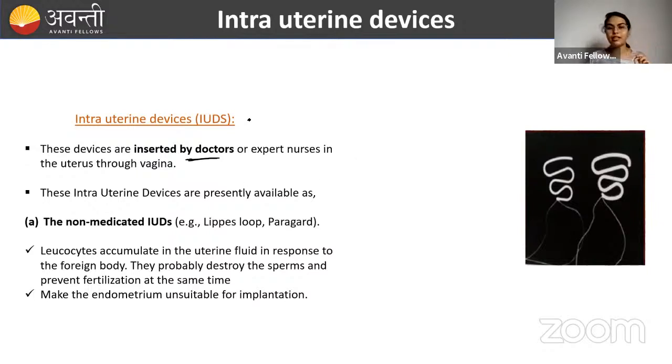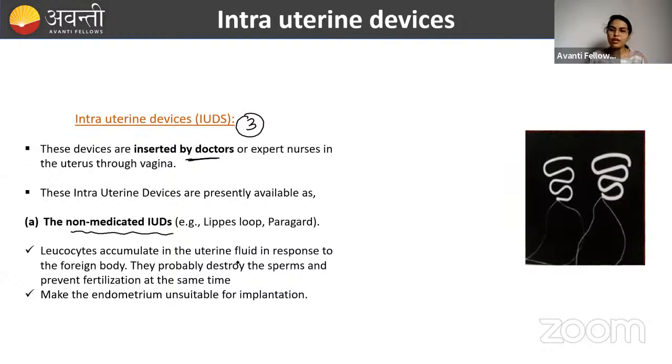There are three main types of IUDs: non-medicated IUD, copper-releasing IUD, and hormone-releasing IUD. The first one which we are going to study here is non-medicated IUDs. Non-medicated means there is no use of any hormone. In the copper-medicated, there is a use of copper ions. In the hormone type, we will see the use of progesterone and estrogen, or any one of them. But here there is nothing like that. This is a very basic kind of IUD.